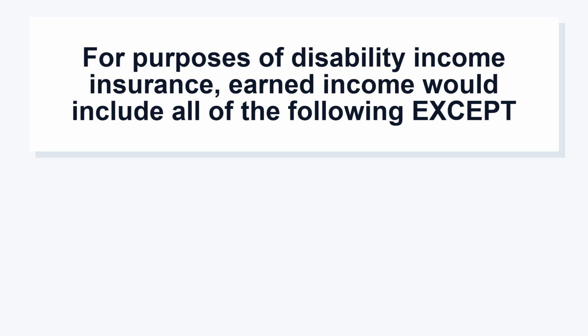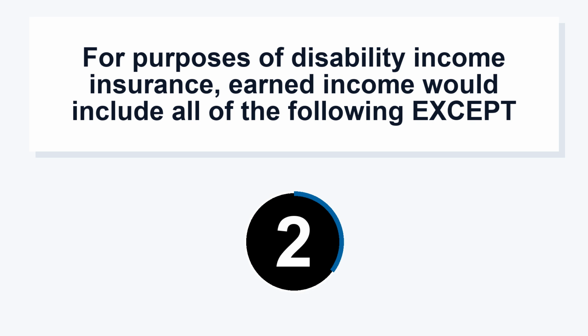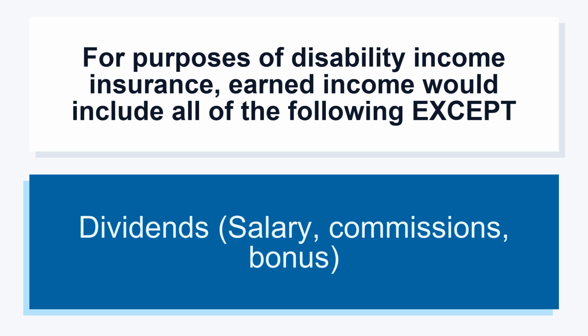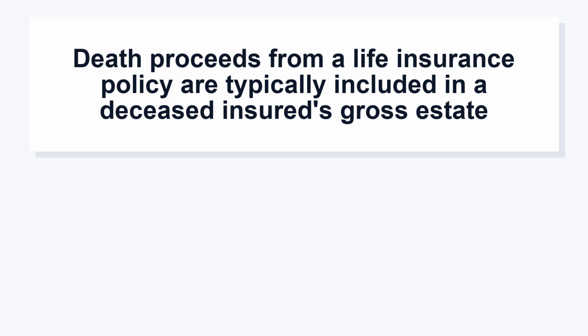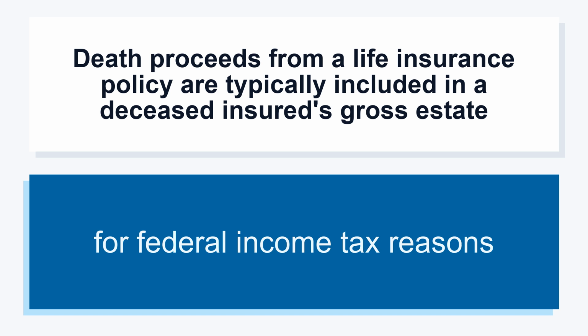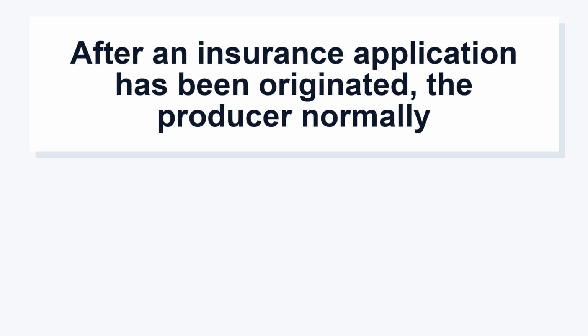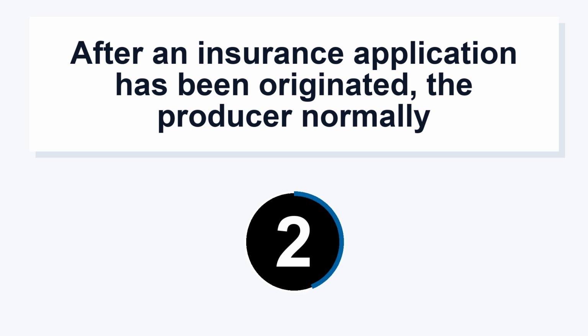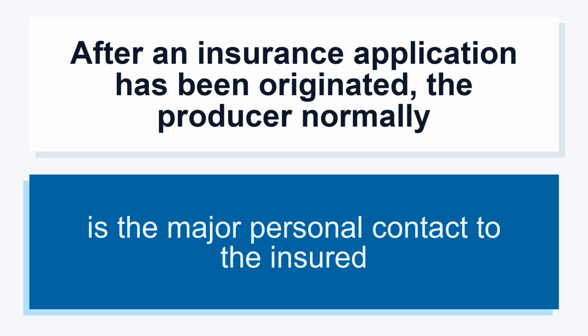For purposes of disability income insurance, earned income would include all of the following except dividends, salary, commissions, bonus. Death proceeds from a life insurance policy are typically included in a deceased insured's gross estate for federal income tax reasons. After an insurance application has been originated, the producer normally is the major personal contact to the insured.